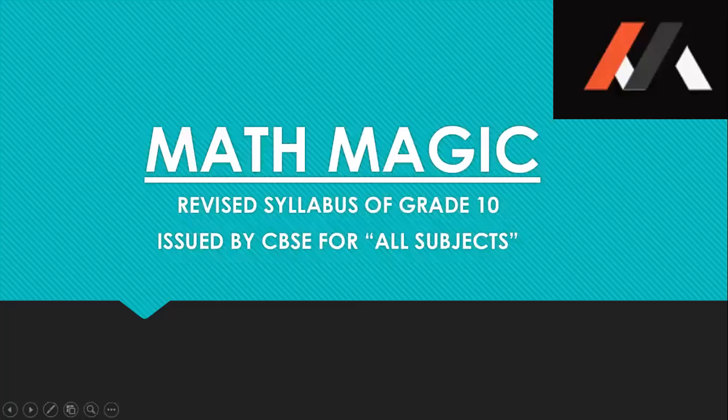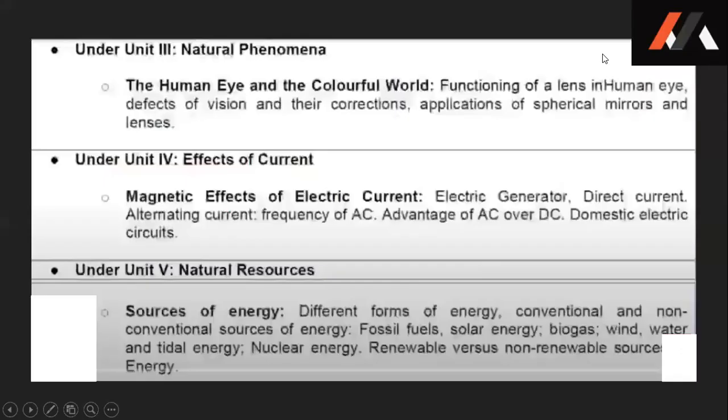Hi friends, in this session we are going to discuss the revised syllabus of grade 10 issued by CBSE for all the subjects. So let's begin with science. Let's start with physics. When we talk about physics, the first two chapters, that is light and electricity, have no change. That means 100% of both light and electricity is to be tested.